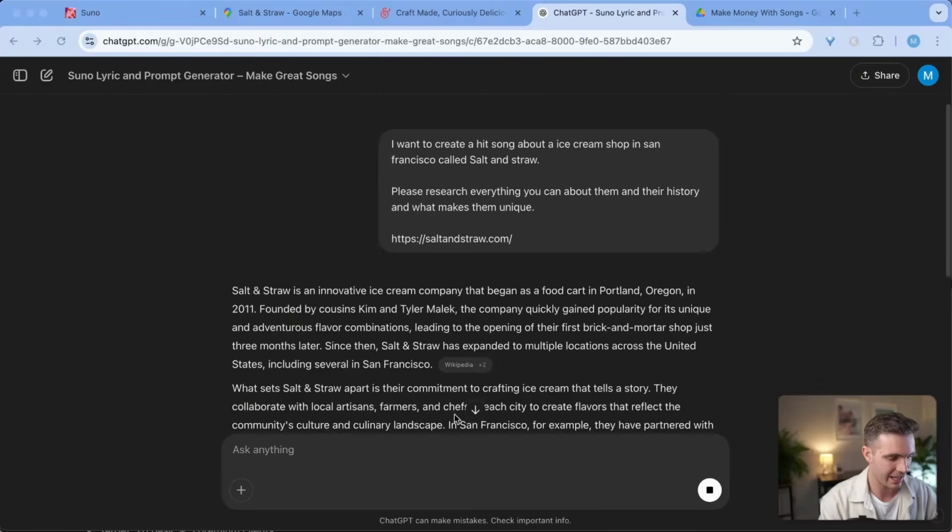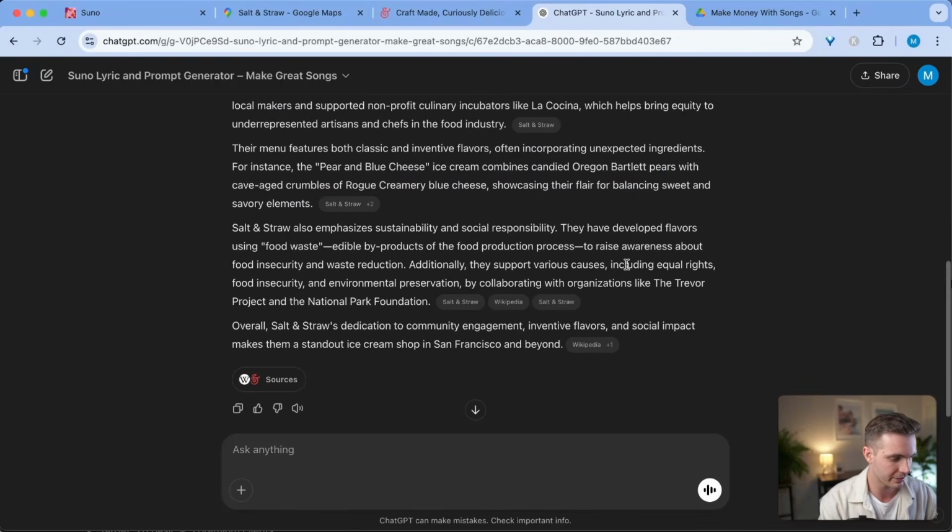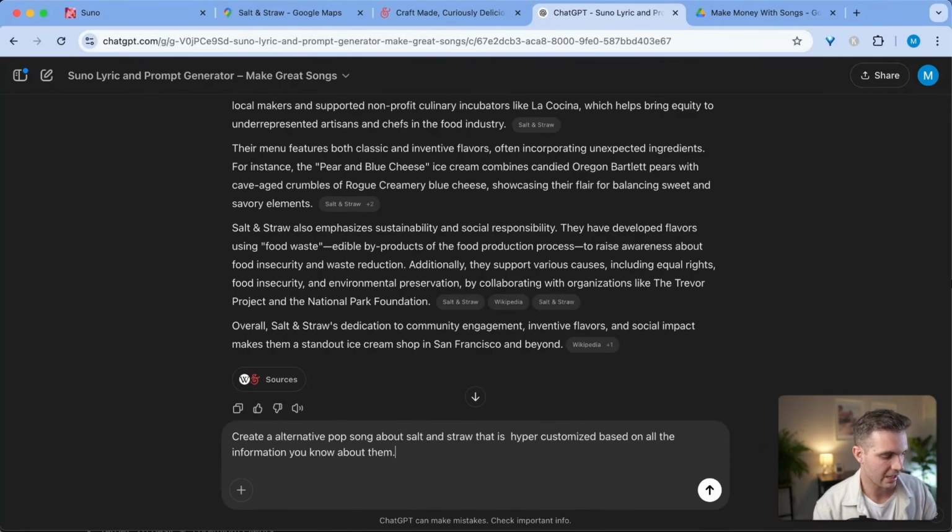Now it does the research in order to find more information about them so we can hyper customize the song for Salt and Straw. And as you can see here, it searched the web and looked for different information about them. And it started off in Portland, Oregon. Interesting, I didn't know that. Wonderful. So now I'm simply going to ask, create an alternative pop song about Salt and Straw that is hyper customized based on all of the information you know about them.